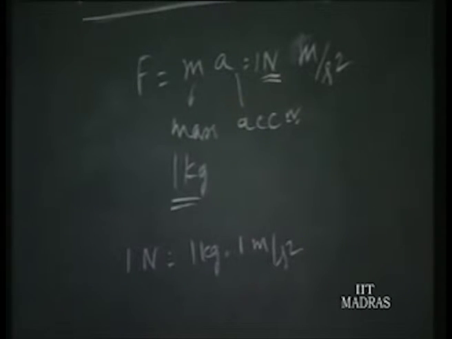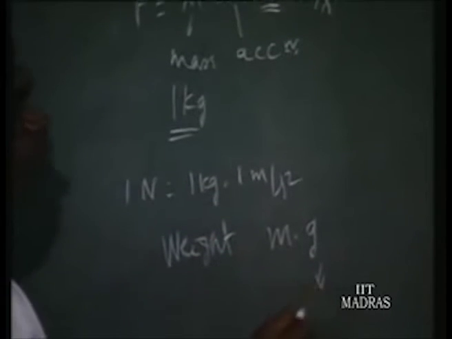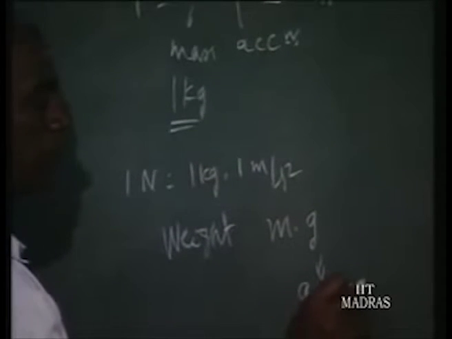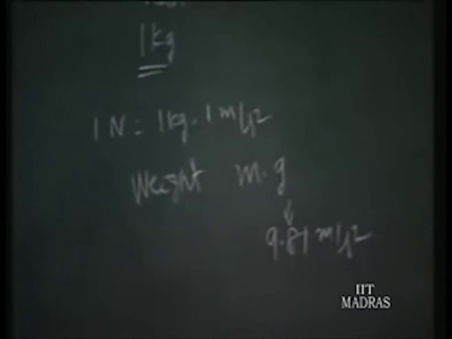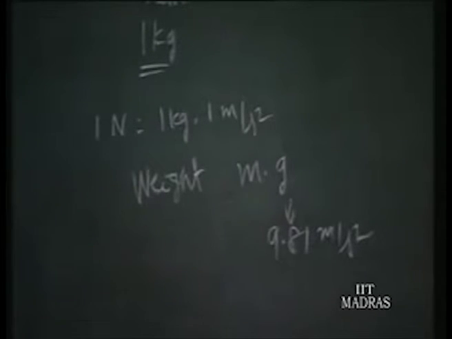But for calibration purposes, we have the weight. What is weight? Weight is the force of attraction of a mass by the earth. That earth attraction on any mass is called weight. So it is mass multiplied by g instead of acceleration. The nominal value of g is 9.81 meter per second squared. But it is a variable one at different places on earth. This value g varies, but all countries have agreed to use this average value for all computation purposes.